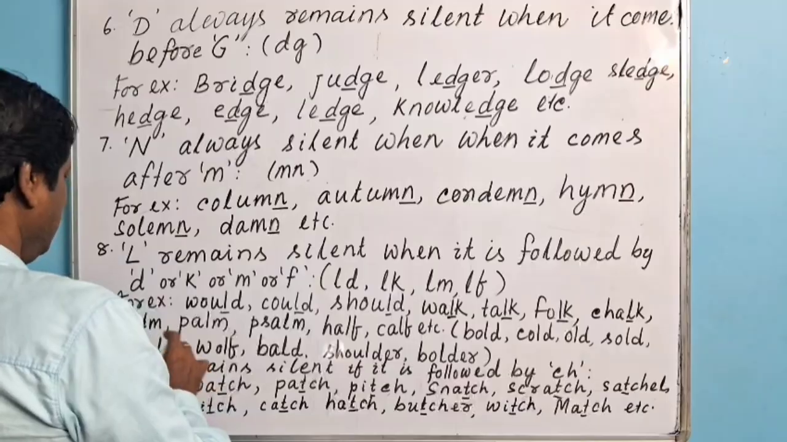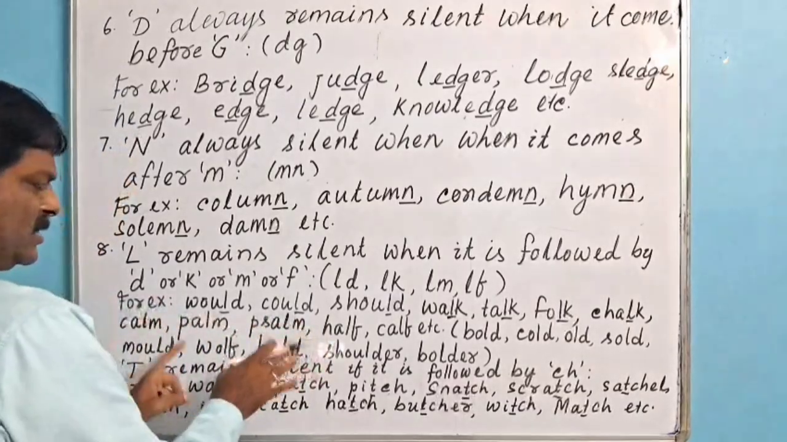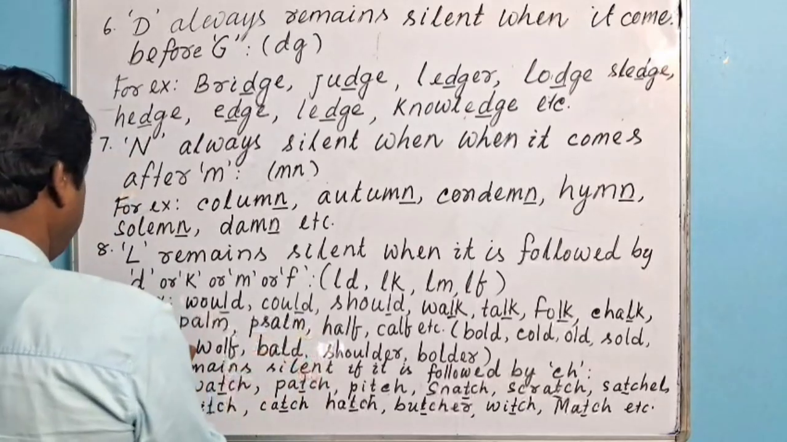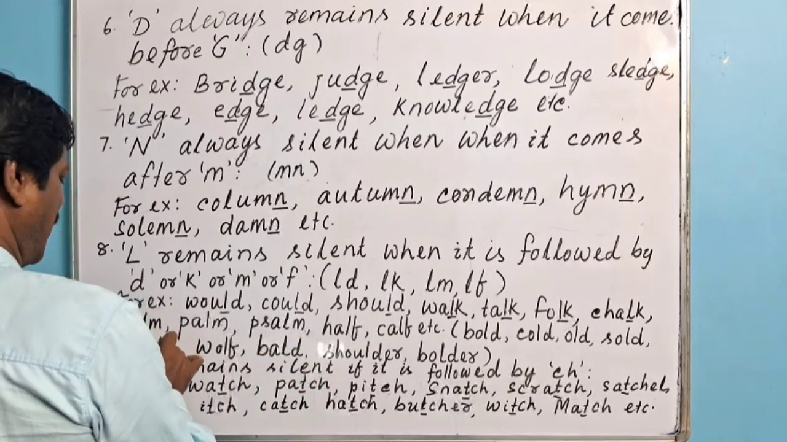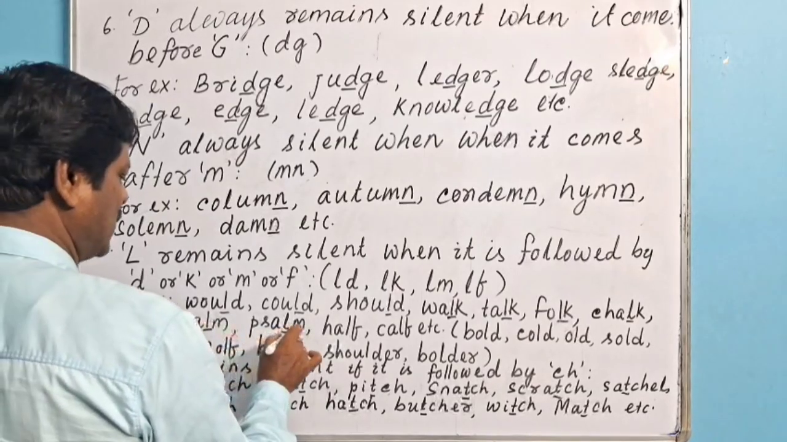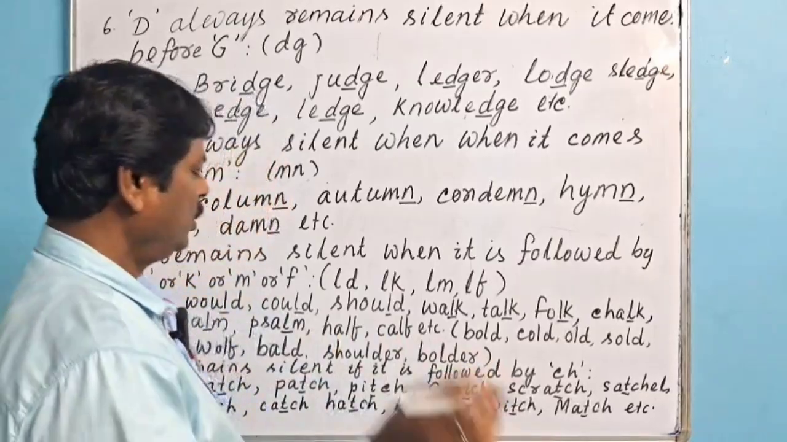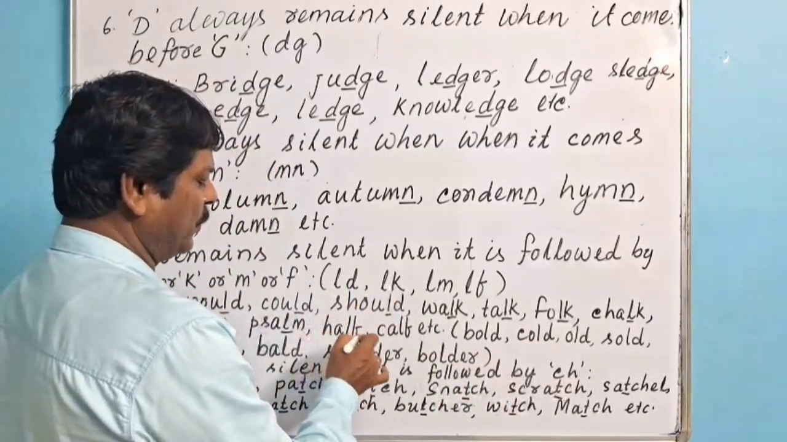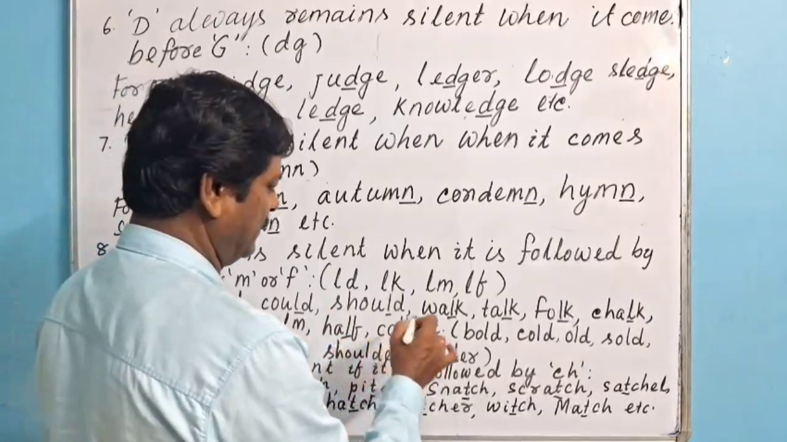Then calm, palm, psalm. Here you look at these three words. L is followed by M. So L is silent here. Then you look at the board: L is followed by F in both the cases. So L is silent here.